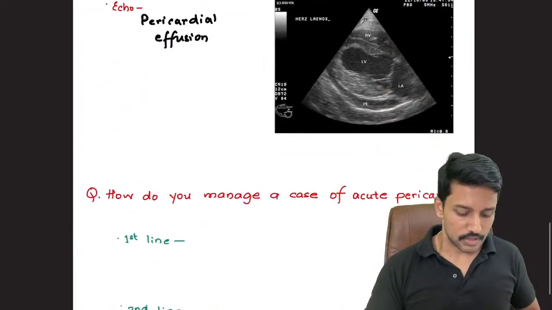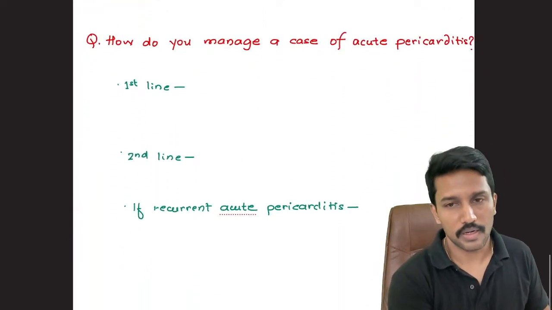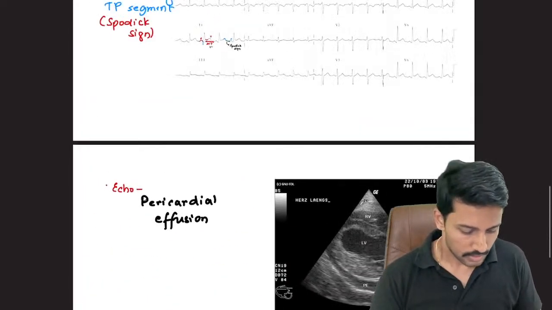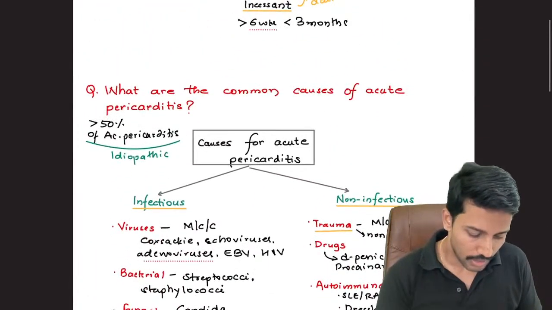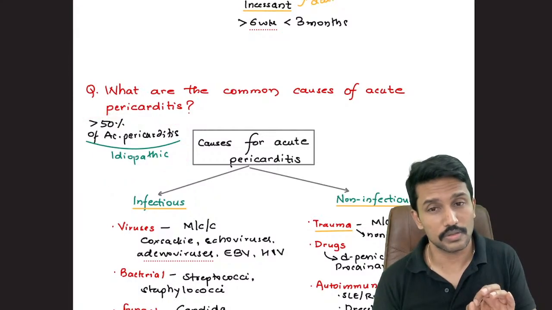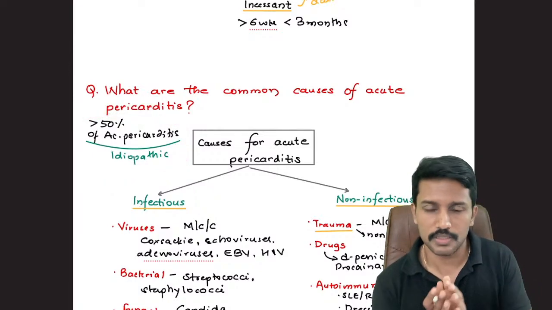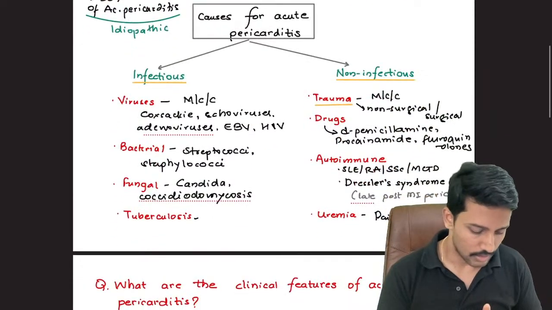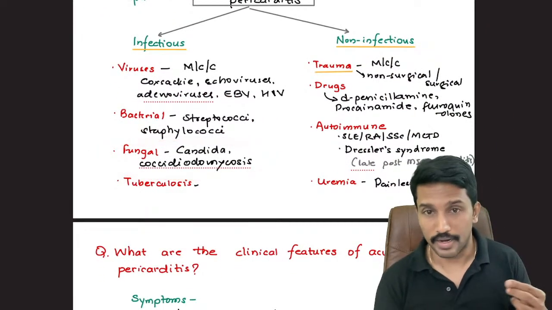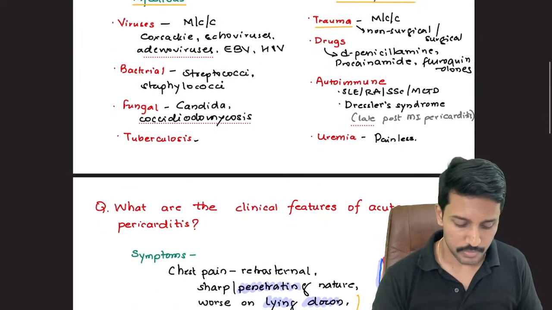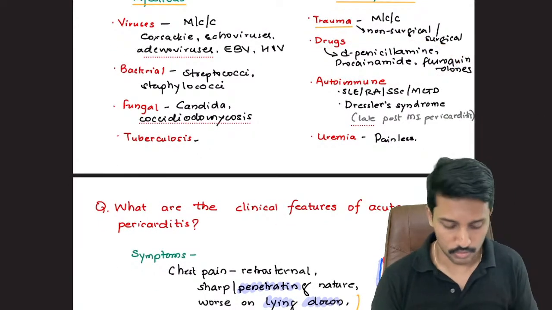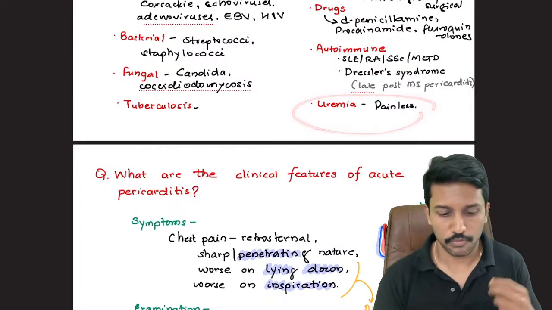So with the ECG, once you have diagnosed that it is a case of acute pericarditis, now how will I manage? Point number 1. पहले ही बोल दिया है that more than half of the cases we will not get to know what is the cause. When I don't know the cause, what can I treat? If I know it is because of bacteria, I can give antibiotics. If I know it is because of fungi, I can give antifungal. I know if it is because of drugs, I will stop the drugs. If I know it is because of uremia, I'll take the patient for dialysis.